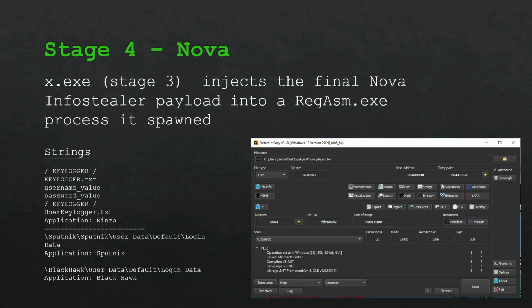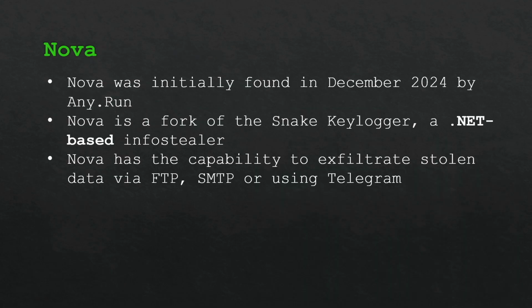So we can dynamically extract this final payload, which is the stage 4, and this is what is injected into regasm. We can run strings on this, and instantly we get some big wins: keylogger.txt, username value, password value, and then we see some file paths to common Chromium browser locations. So we can look into this a bit deeper, and we can actually identify this is a sample of malware called Nova Info Stealer.